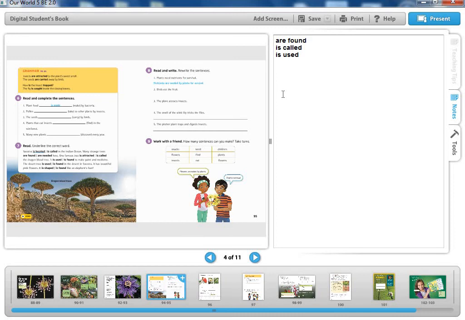And the desert rose is used or is found in the desert in Socotra. This is a place, this is a location. So for locations we use found, because with the present passive we use am, is, are with verb 3 or verb ed. It has beautiful pink flowers. It is shaped or it is found like an elephant's foot. It looks like an elephant's foot. So can we say found? No, we want to define the shape of the tree. So we say that it is shaped.